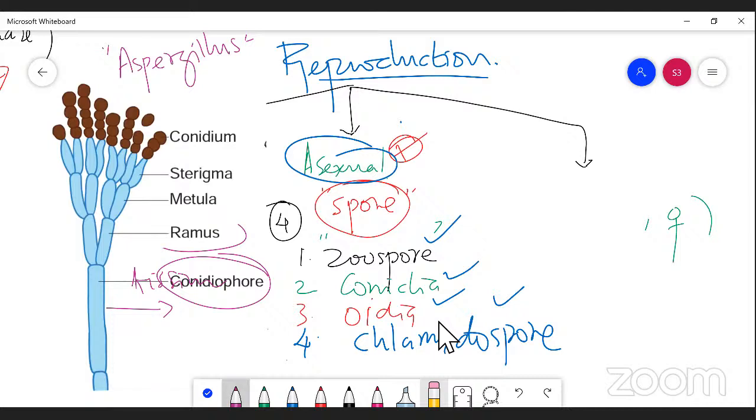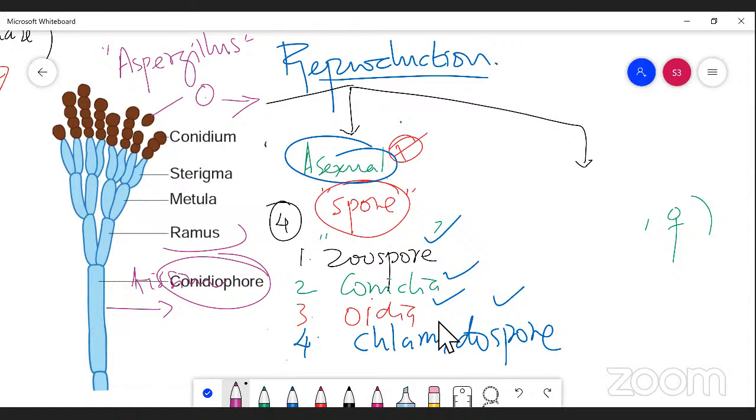So, coming to focus here, this is a conidia. The conidia is a unicellular structure that is able to form the next generation. I mean, after separation of this conidia from the sterigmata, when it falls on a suitable substratum, it develops and forms a new organism. This is one of the methods by which an organism reproduces, right?